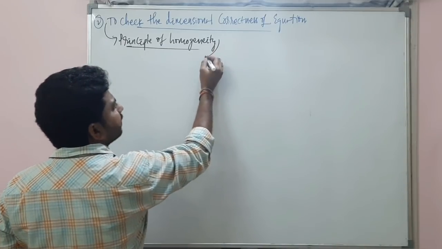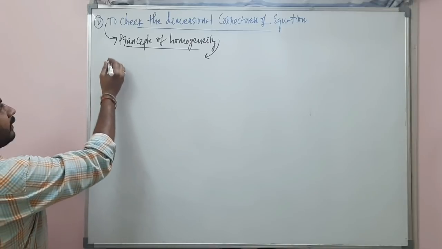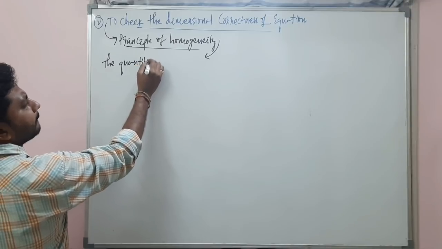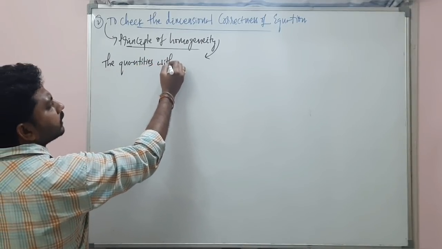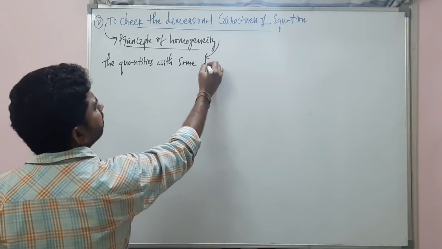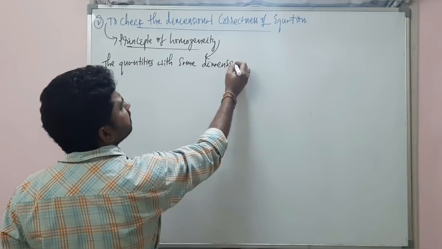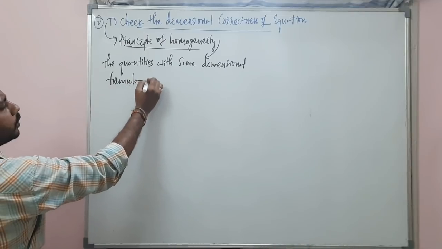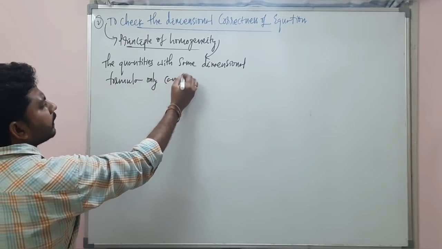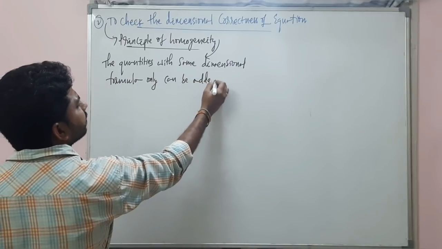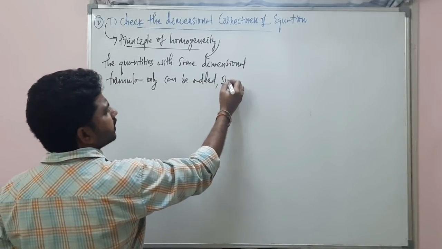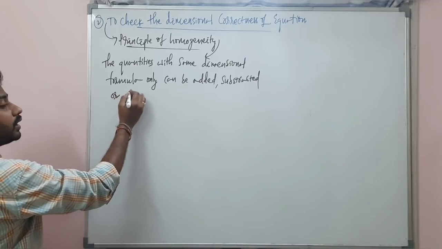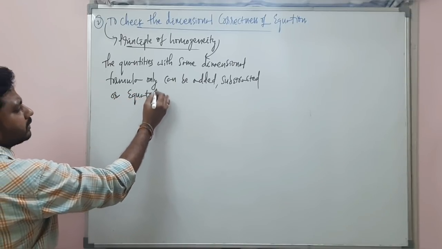It states that, see, the quantities with same dimensional formula only can be added, subtracted, or equated. Remember how simple it is, you see.